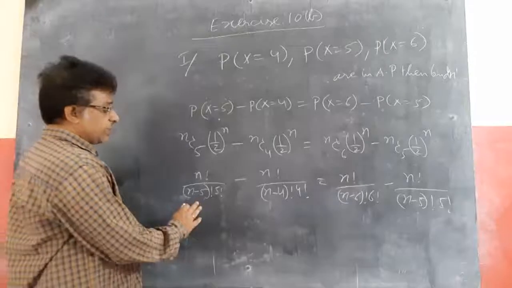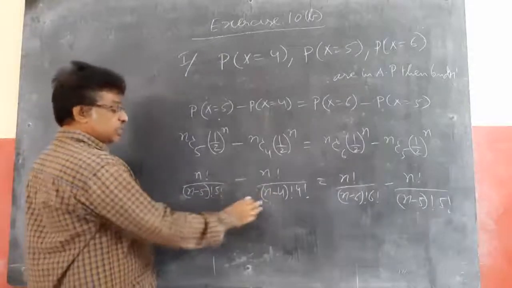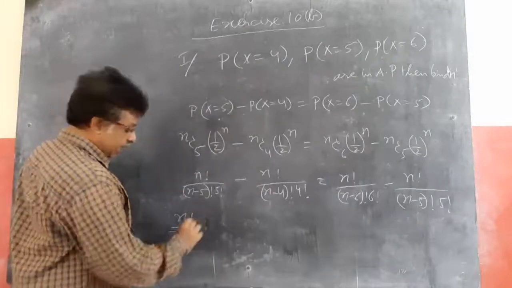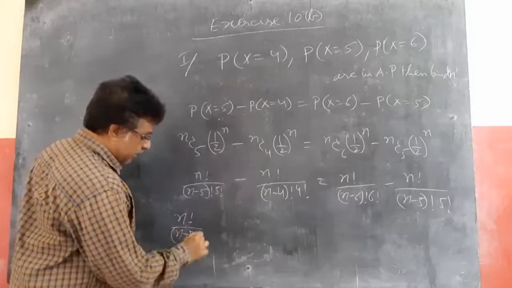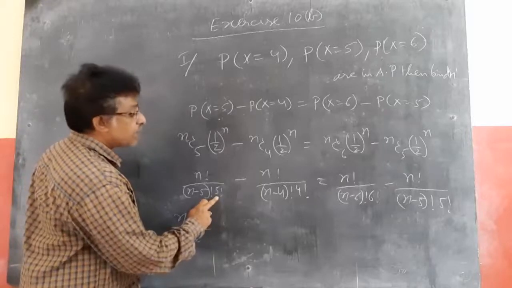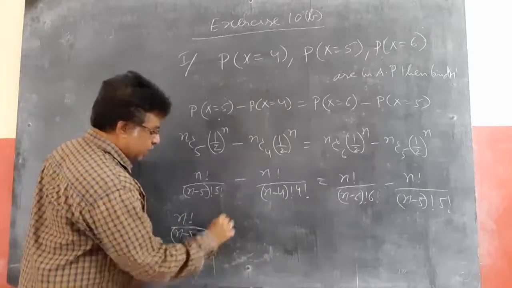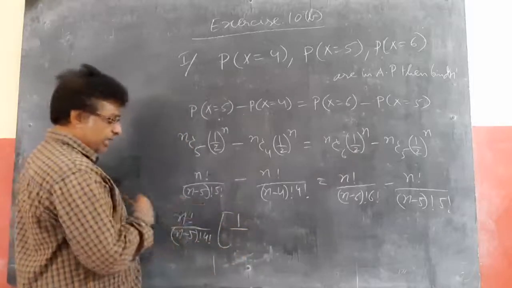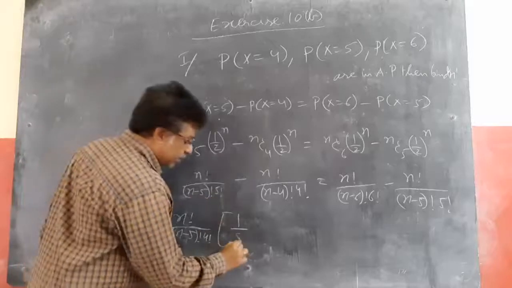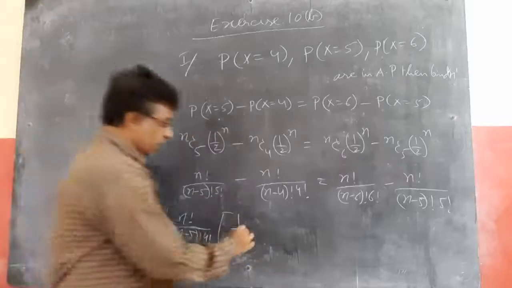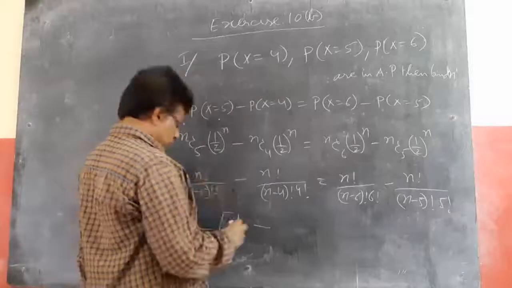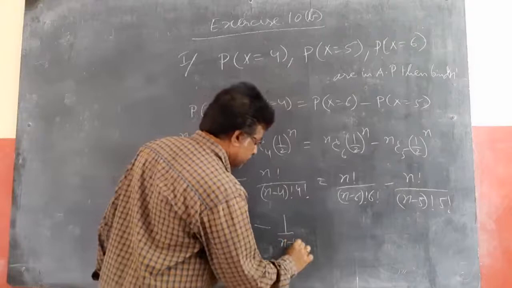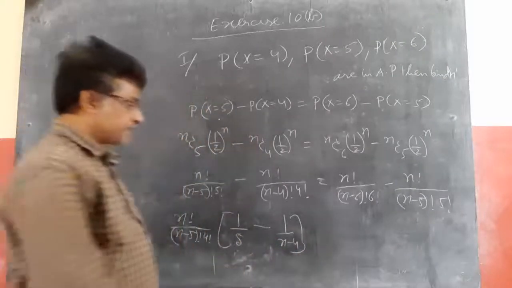How? I can take the LCM from these two: n!/(n−5)! is common, and as this is 5 into 4!, I can take 4! common. Left out here is 1/5 minus 1/(n−4).